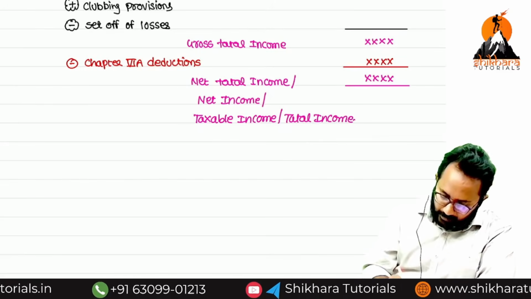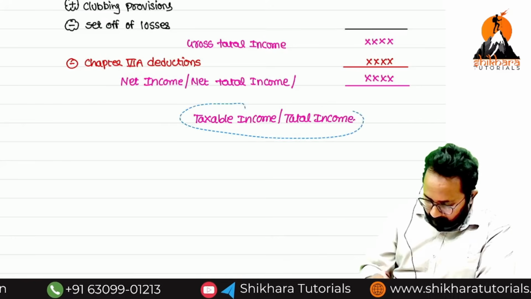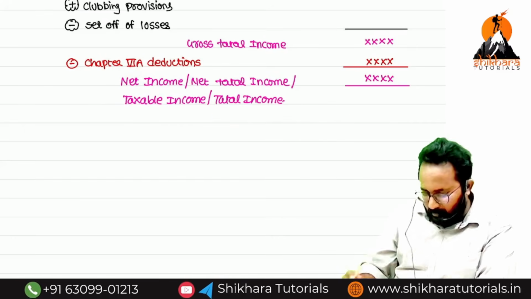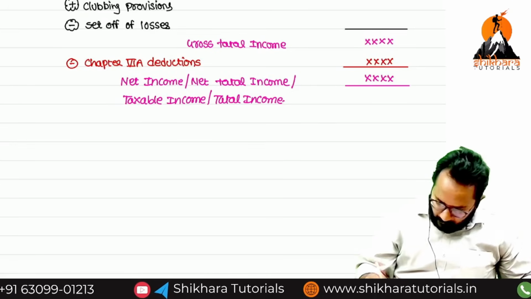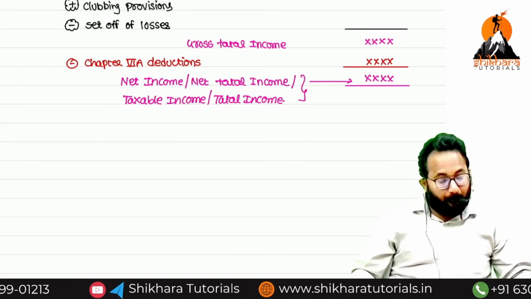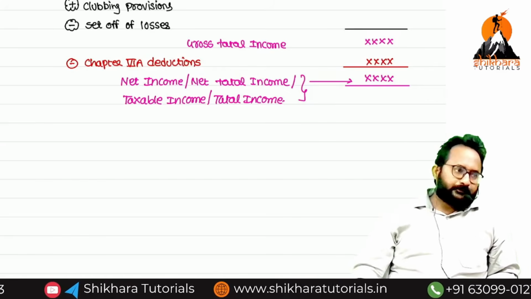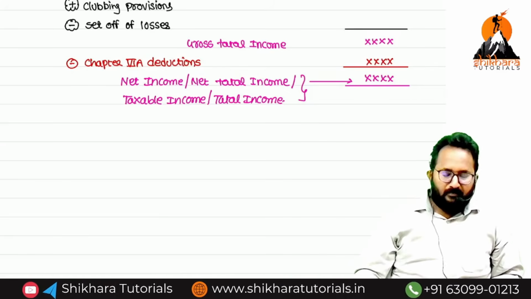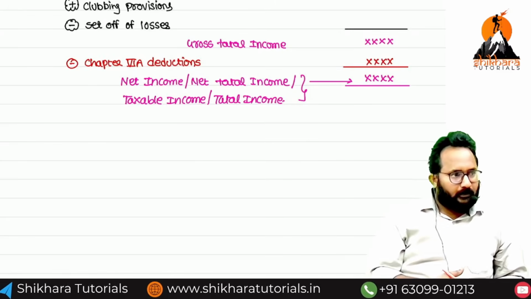These are all names for this only. Done? Now we computed the total income. Shall we forward? Okay. Every person whose total income.